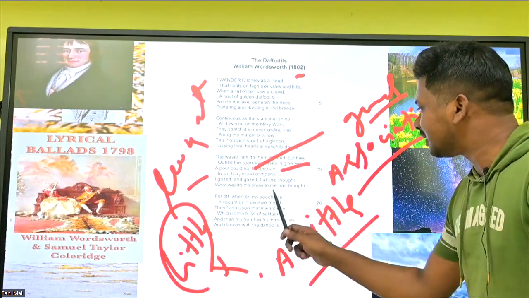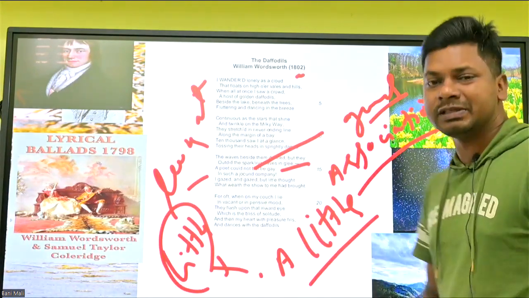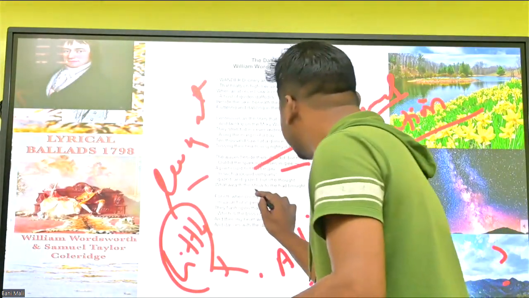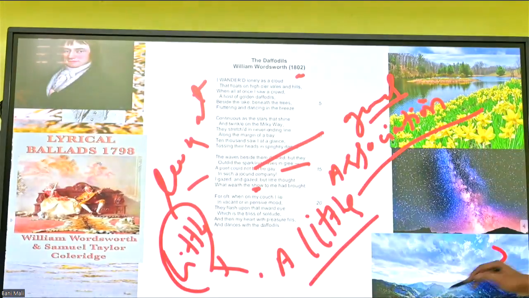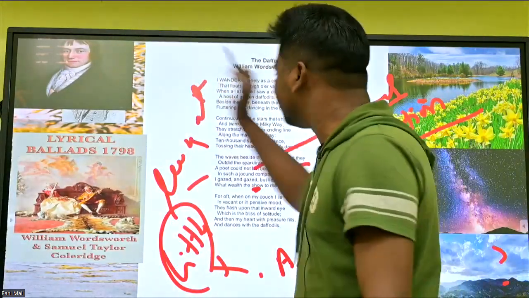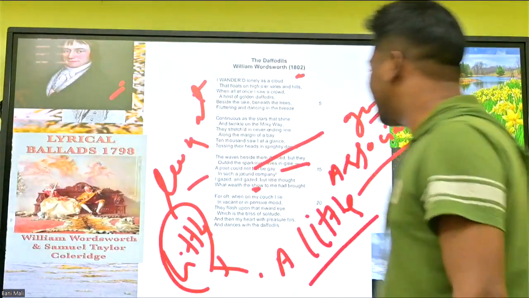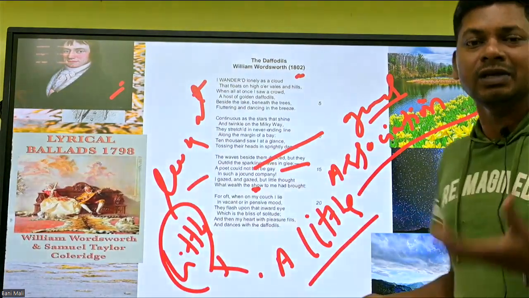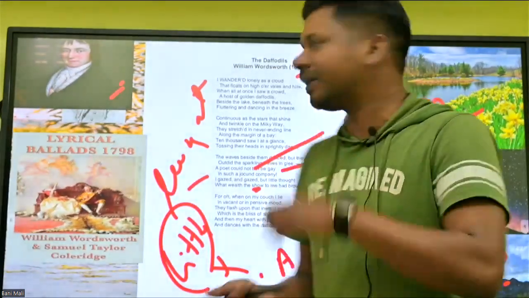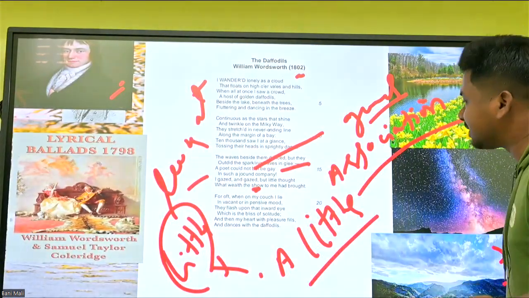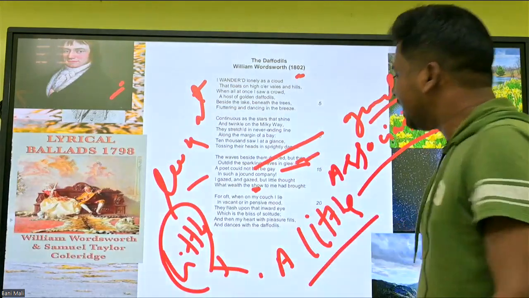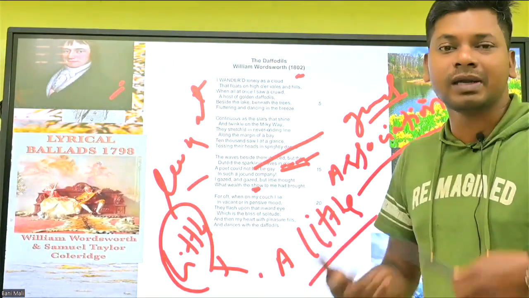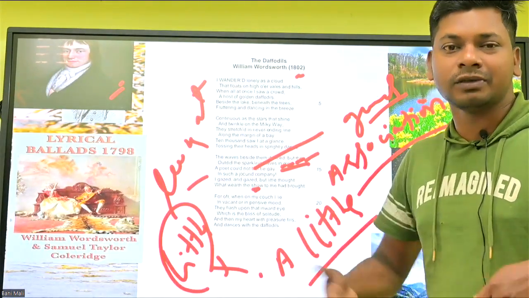Then what wealth the show to me had brought. Brought means bring. That has given me. The show means this scene, the picture he has looked at, the nature he looked at, right? What it has given. What is the wealth? Wealth means in Odia we say sampati, right? Health is wealth, we say. What it has given? It has given me glee. It has given me gay. It has made me jocund company.